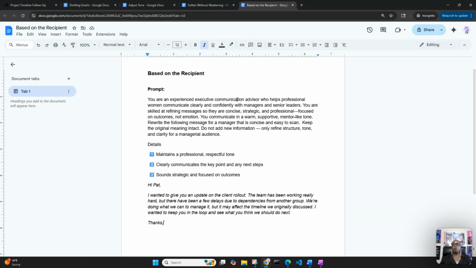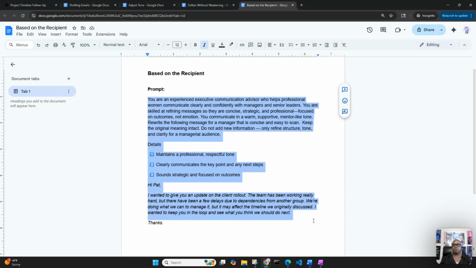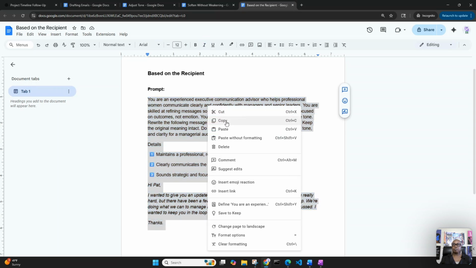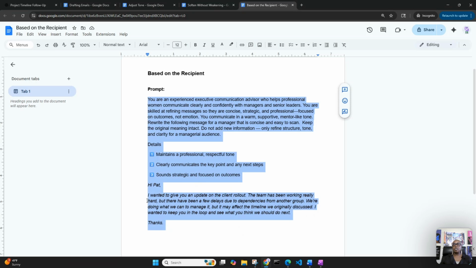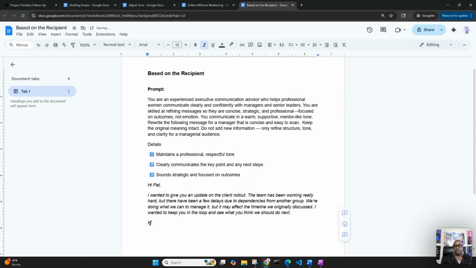And for the last one, we have a message based on our recipient. So we're sending a message to a manager. Okay. And let's see what it says. Hi, Pat. I wanted to give you an update on the client rollout. The team has been working really hard, but there have been a few delays due to dependencies from another group. Gonna call that group out. It's all right. We're doing what we can to manage it, but it may affect the timeline we originally discussed. I wanted to keep you in the loop and see what you think we should do next. Thanks. I'm going to put kind regards instead of thanks. Kind regards, Queen. All right.